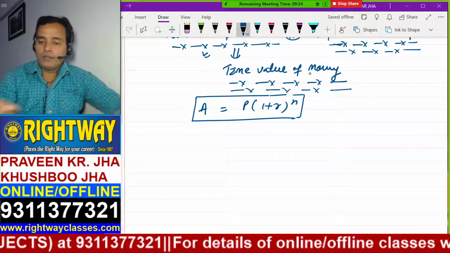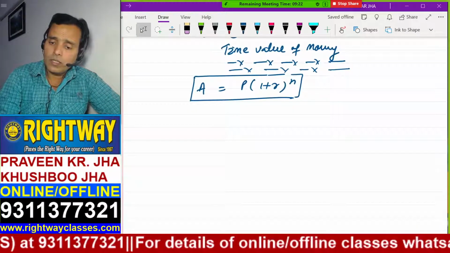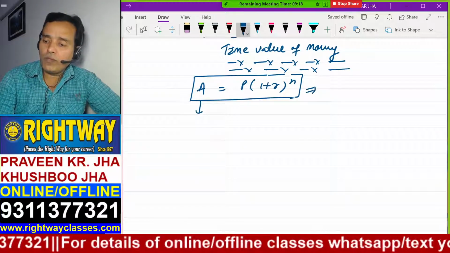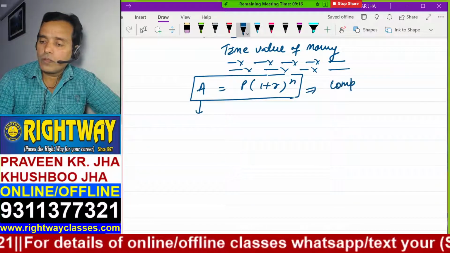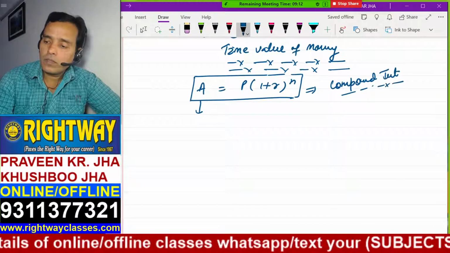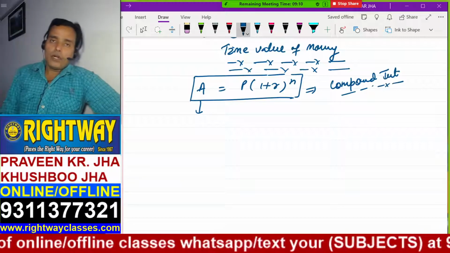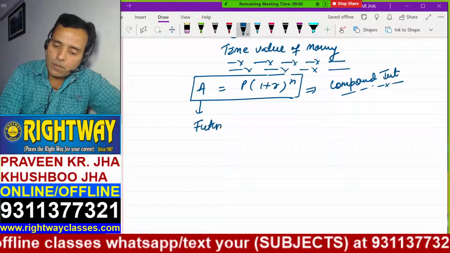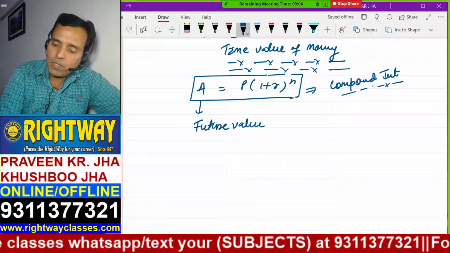This is the amount. This is the compound value, compound interest. A is the amount here. This is also called future value, which you will get after some time.